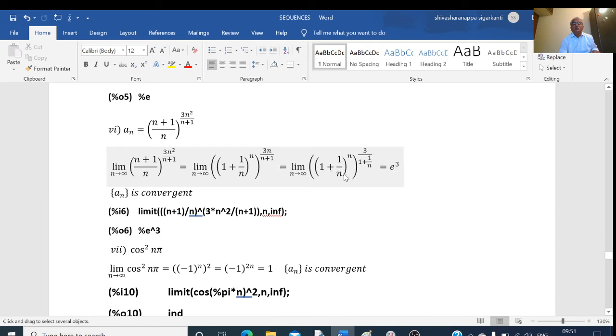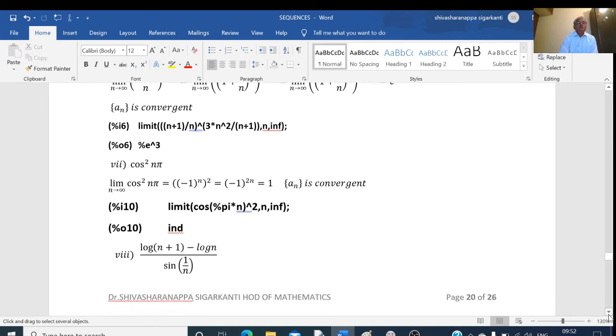So this is equal to (1 plus 1 by n) to the power of n. Here in the denominator, I will take n as a common factor. Then we write this as n into (1 plus 1 by n). And this n gets cancelled. I am getting 3 divided by 1 plus 1 by n. Now if I apply the limit as n tends to infinity, we know that (1 plus 1 by n) to the power of n is equal to e. e to the power of, this is 3. And if I put n equal to infinity here, I am getting 1 plus 0. This is our 0. 3 by 1 is 3. So the limit of this is e to the power of 3. So e cube is the limit. Okay.